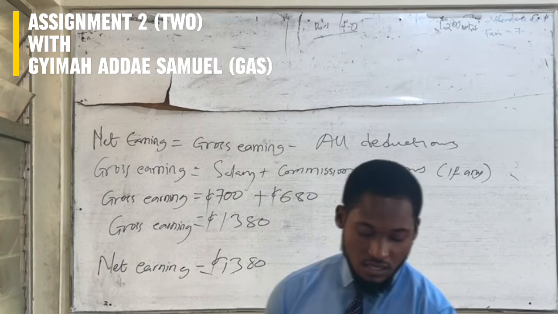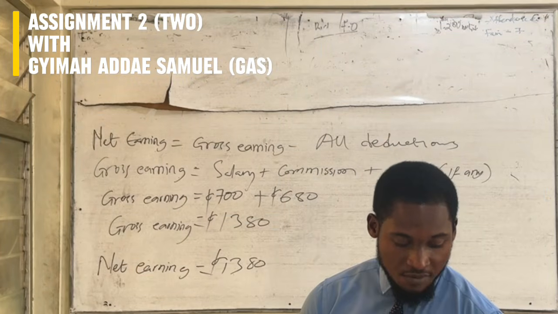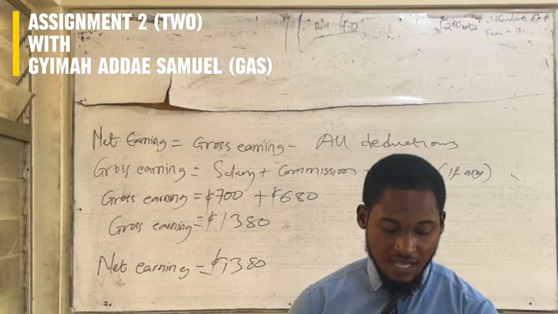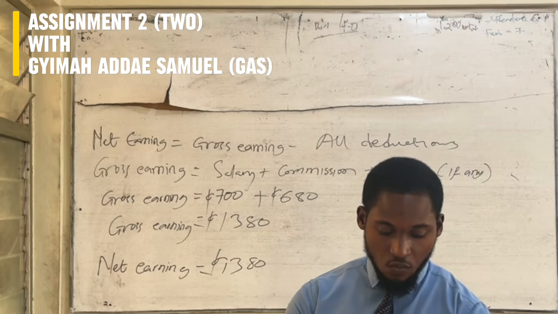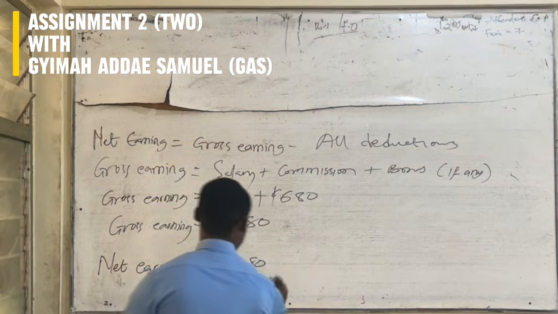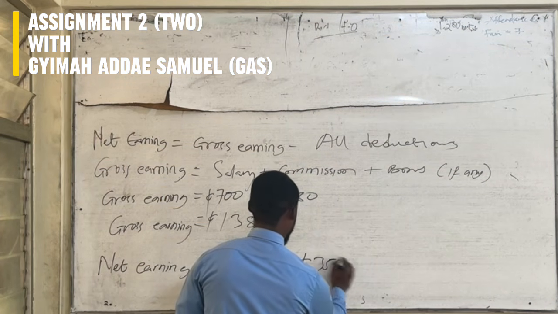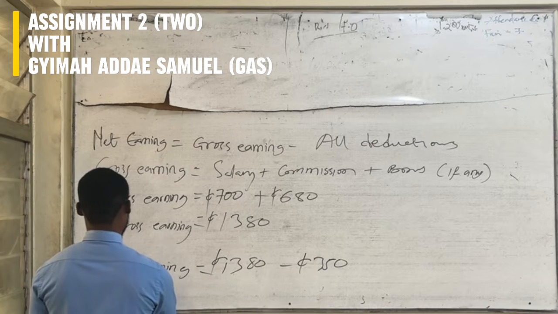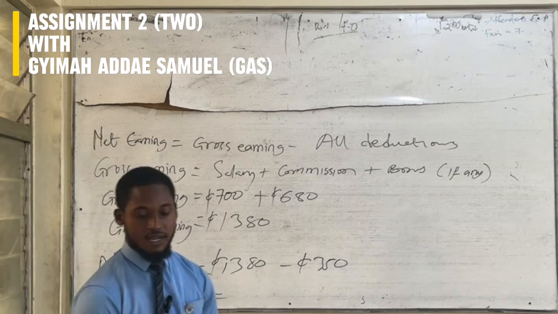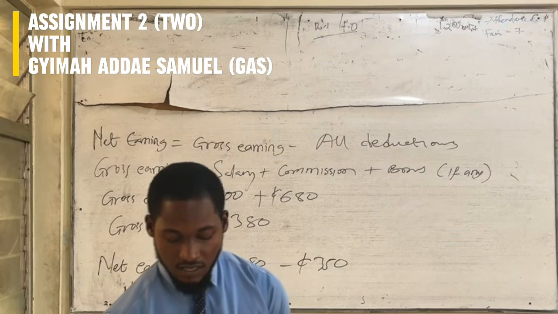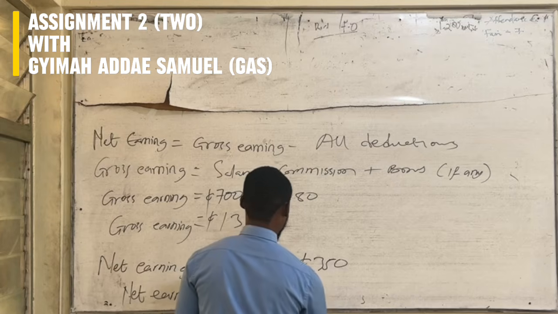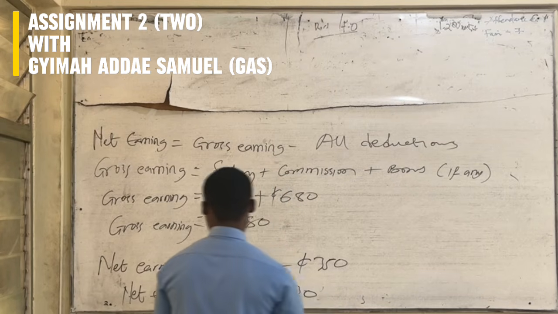And now in the question, they made mention of what? Draws. Let me read the question again. It says, if a staff makes a sale of 24,500 and has a draw of 350 cedis, what will be his or her net earning? So now we have to subtract the draws, which is 350 cedis, from the gross earning, letting us get our net earning. And when you do that, you are getting 1,030 Ghana cedis as your net earning.